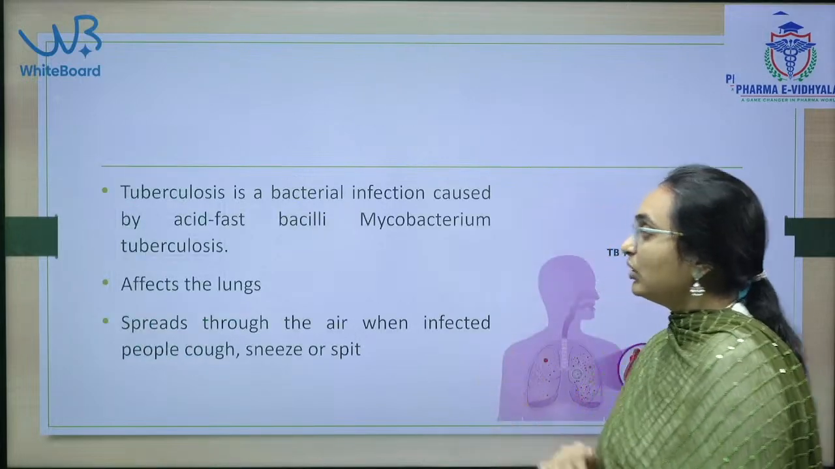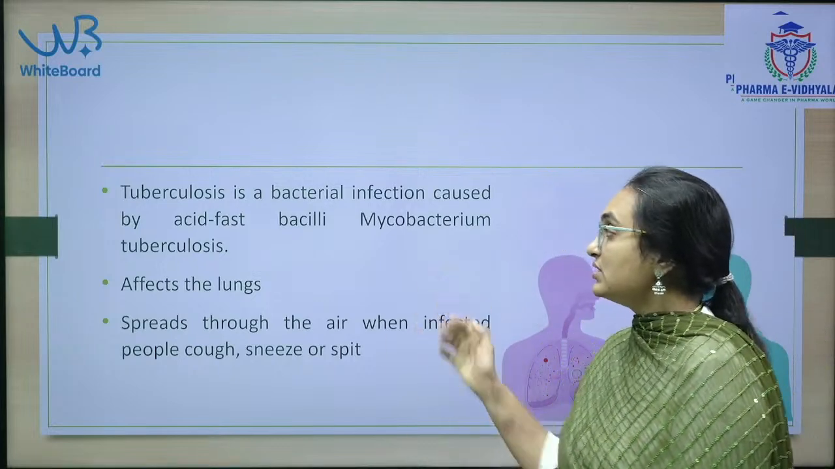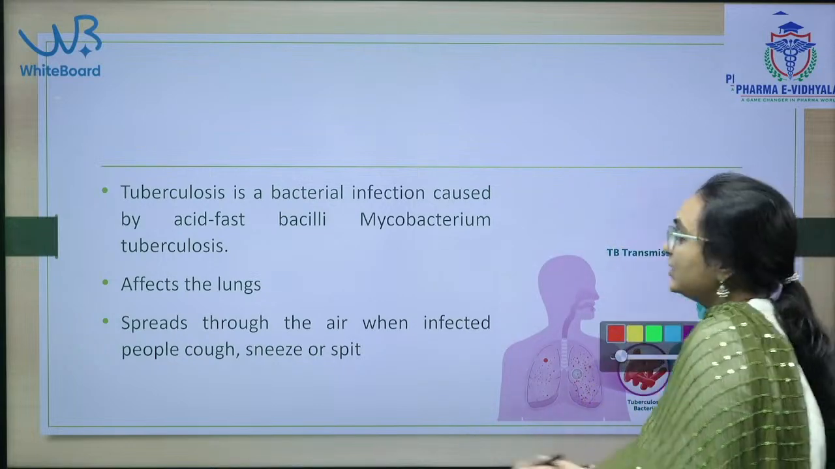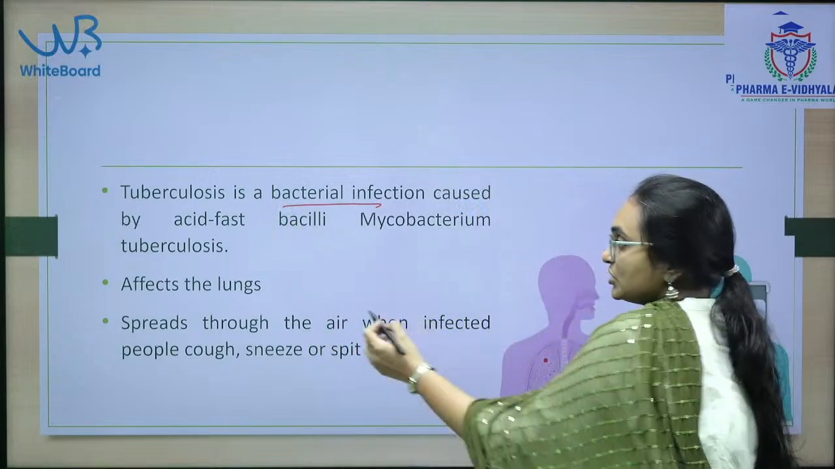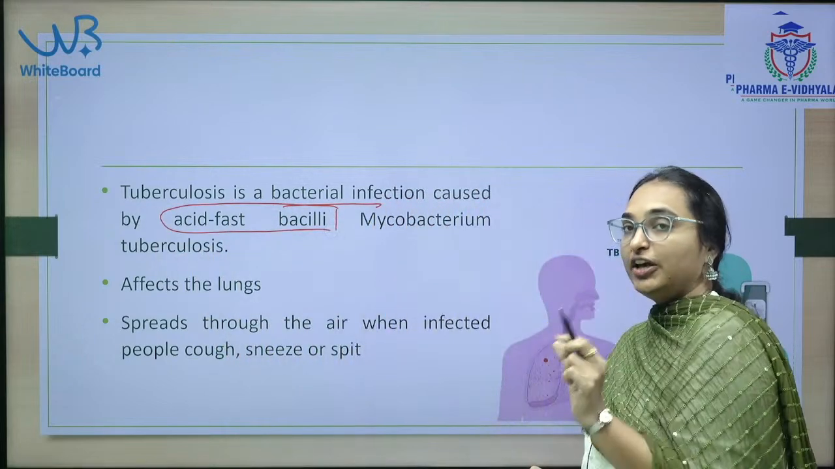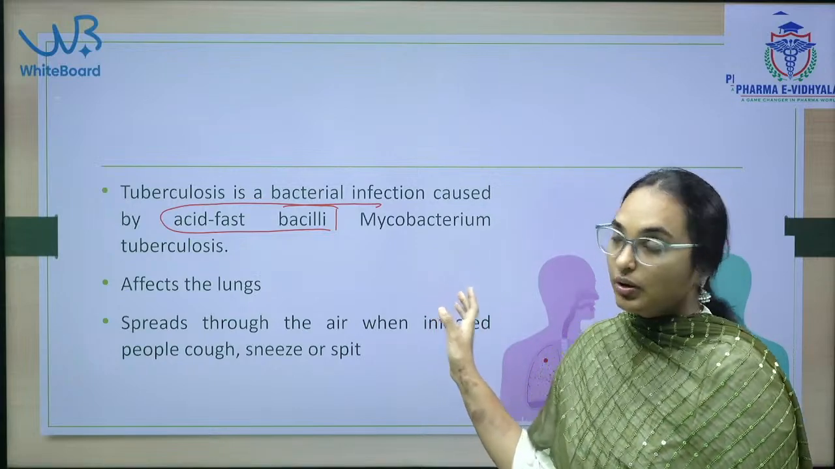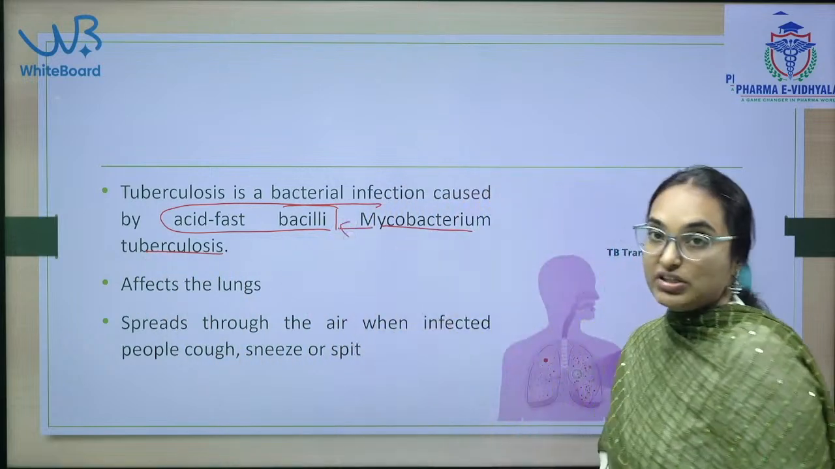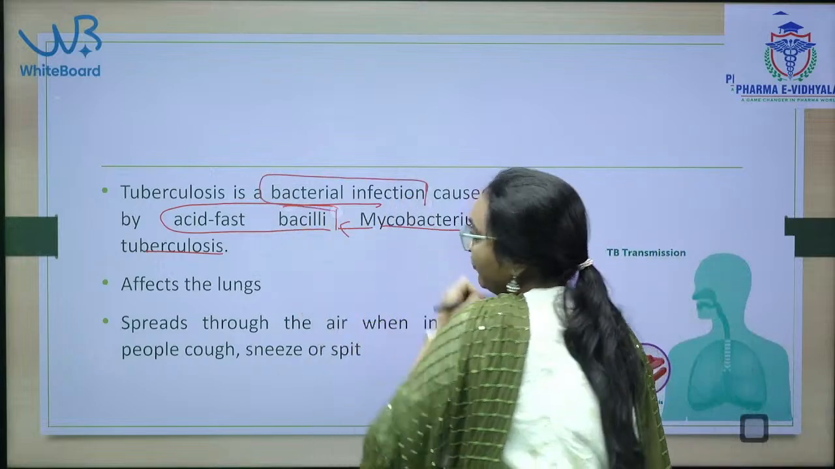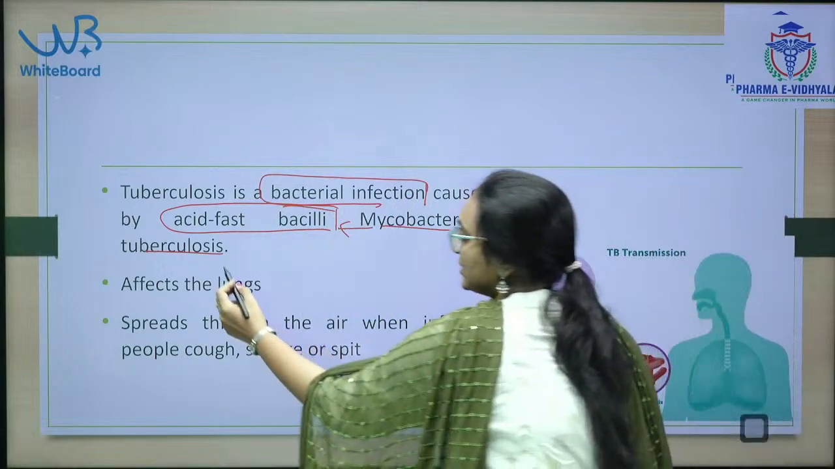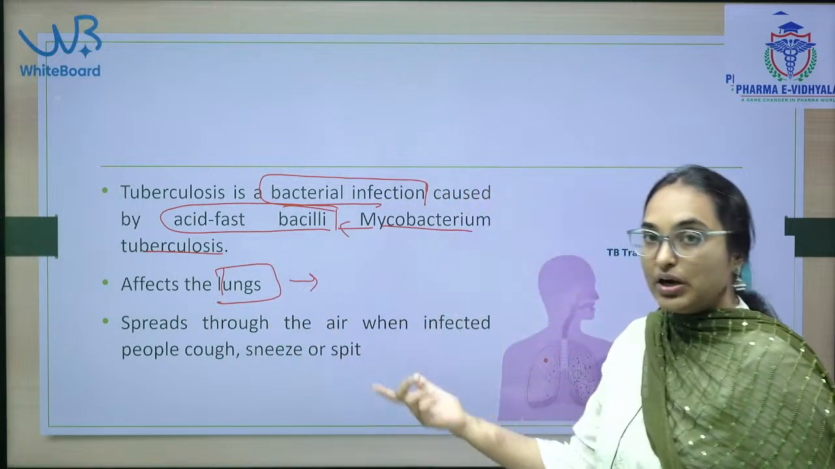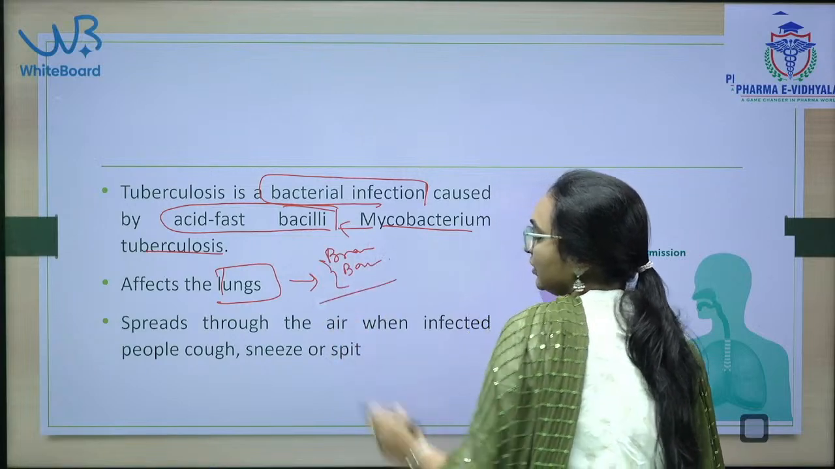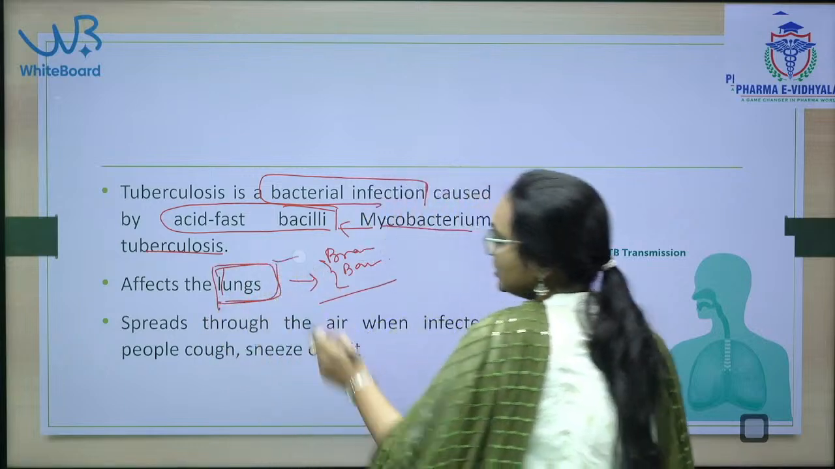So what is TB, tuberculosis? Tuberculosis is a bacterial infection caused by acid-fast bacilli, that is Mycobacterium tuberculosis. It affects mostly the lungs, but not only the lungs; other parts of the body are also affected, like brain TB and bone TB. Different parts can be affected, but the main organ is the lungs.